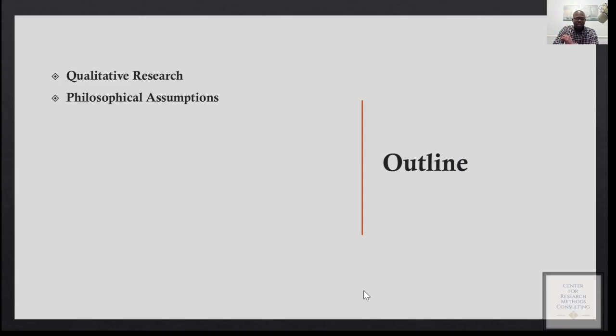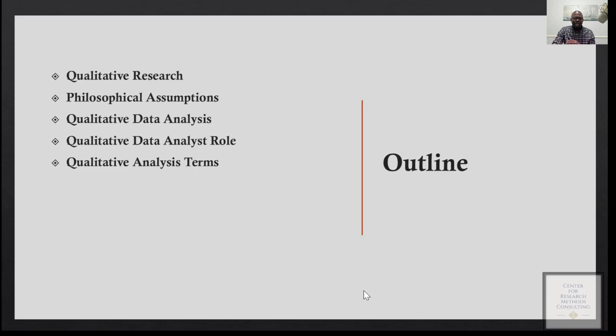In terms of the outline, I'll be giving you brief information about qualitative research and also philosophical assumptions associated with qualitative research. And I'll be talking about qualitative analysis, trying to define qualitative analysis, and also give you brief information about the role that you have to play as a qualitative data analyst. And also I will introduce you to some of the terms that you should know in order to be able to understand the qualitative analysis process.